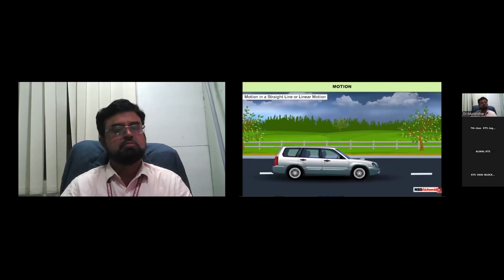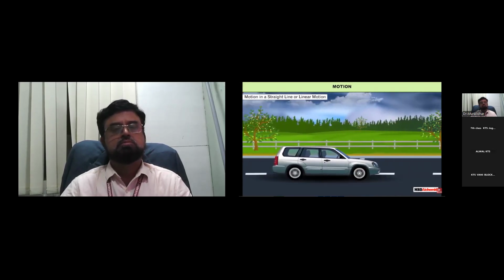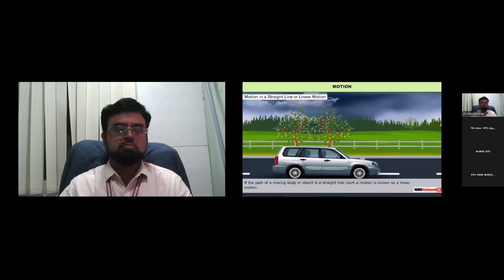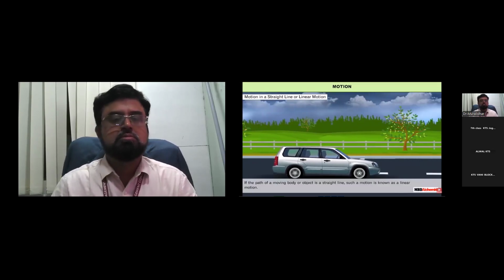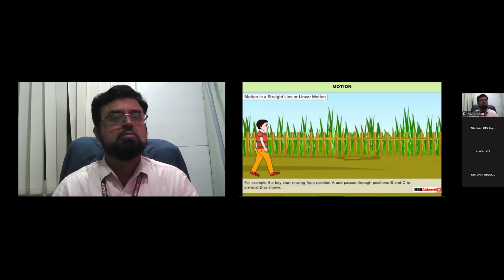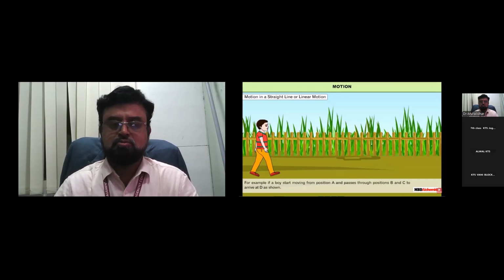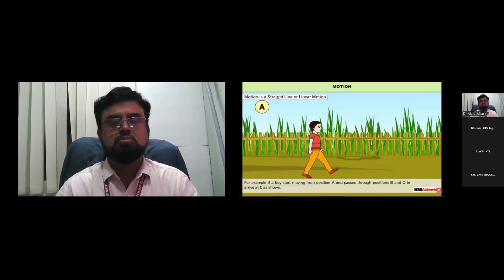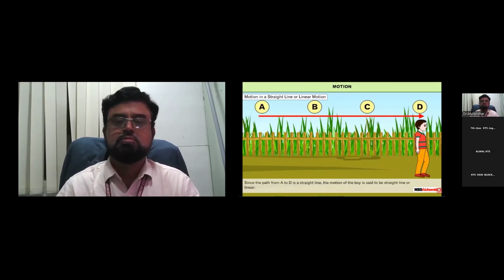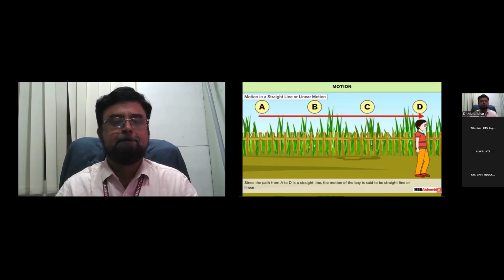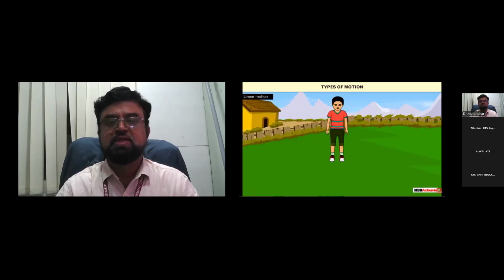Motion in a straight line, or linear motion. If the path of a moving body or object is a straight line, such a motion is known as a linear motion. For example, if a boy starts moving from position A and passes through positions B and C to arrive at D as shown, since the path from A to D is a straight line, the motion of the boy is said to be straight line or linear. That is rectilinear.